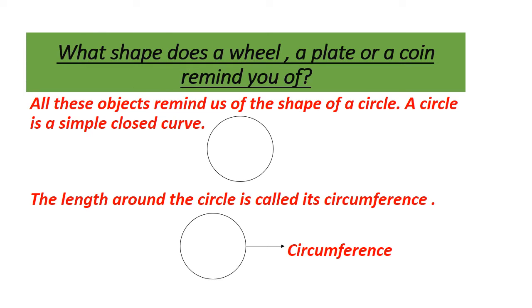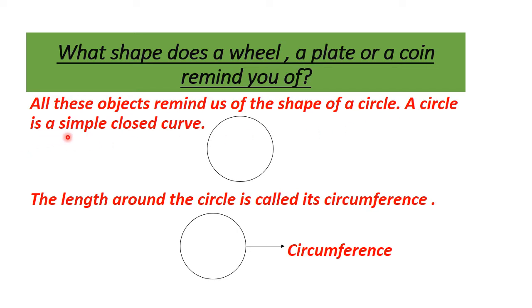Children, in this module of mathematics, we are going to learn about circle. And what is a circle? Circle is a simple closed curve. So, if you see the shapes like wheel, plate, coin or the bangle of your mother, what do they remind you of? All these shapes are made by the help of circle. The shape of all these things is a circle. All these objects remind us of the shape of circle.